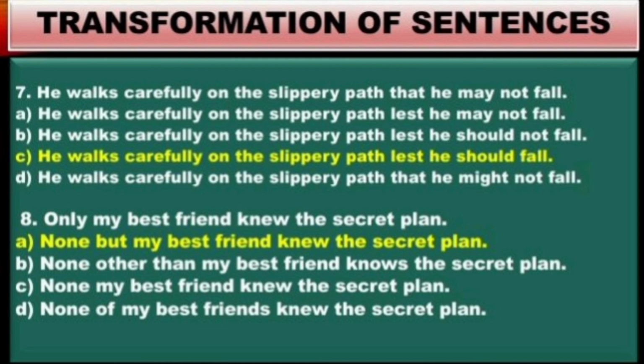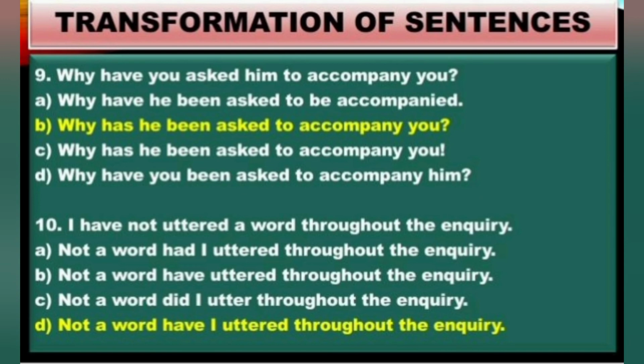Okay, we shall go to the 9th question. Why have you asked him to accompany you? So it's a question. So options we can see. Why have he been? So along with the he, the verb have is used. That's a wrong option. Option B, why has he been asked to accompany you?